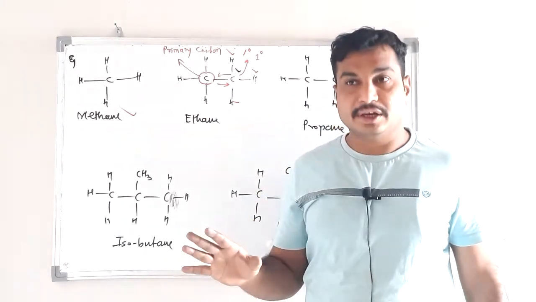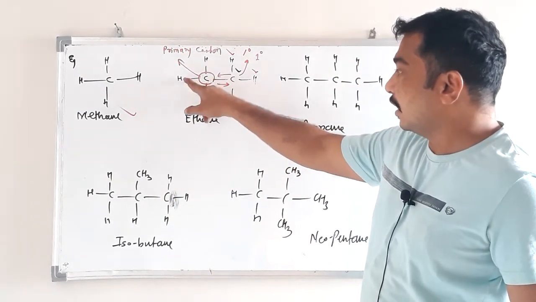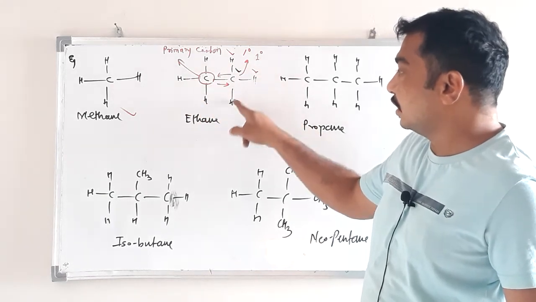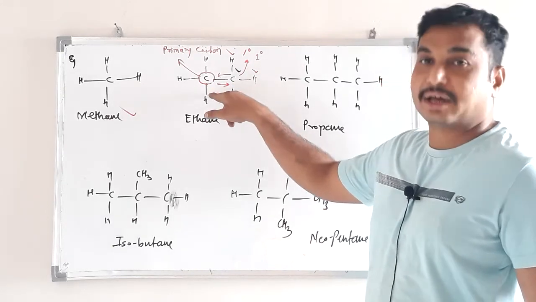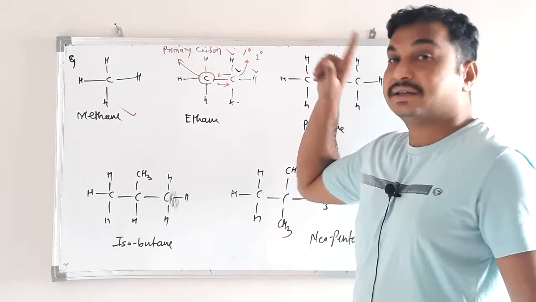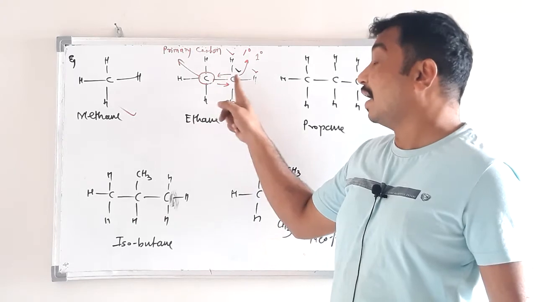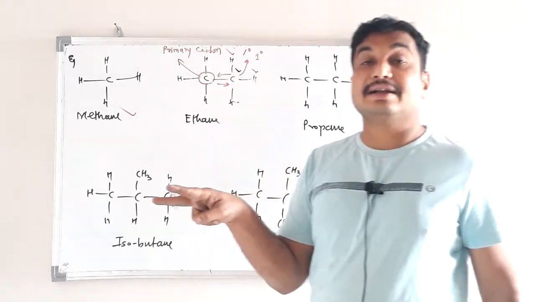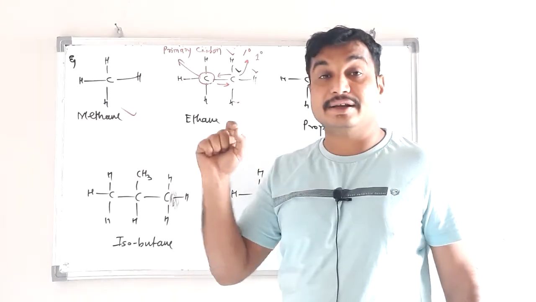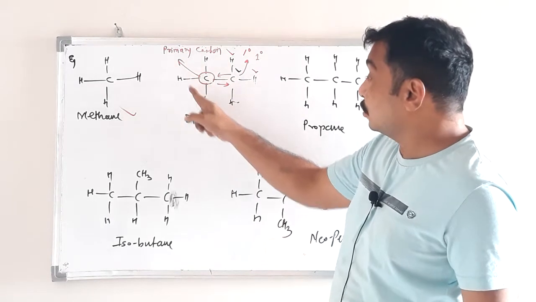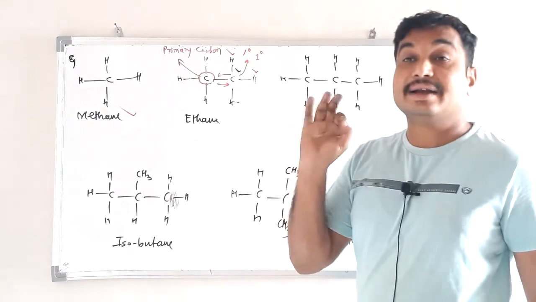chemically, in all respects they are identical. See, this carbon atom is attached to 3 hydrogens, this carbon atom is also attached to 3 hydrogens, this carbon is attached to one more carbon, this carbon is also attached to one more carbon, meaning chemically they are the same. So both the carbon atoms in case of ethane are identical. If the carbon atoms are identical, then their hydrogen atoms are also identical, meaning these 3 hydrogen atoms of this carbon and these 3 hydrogen atoms of this carbon are identical.